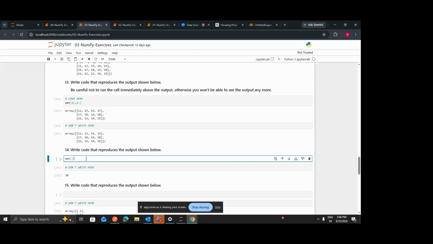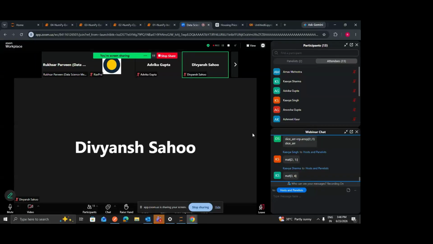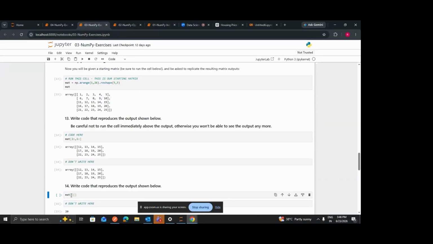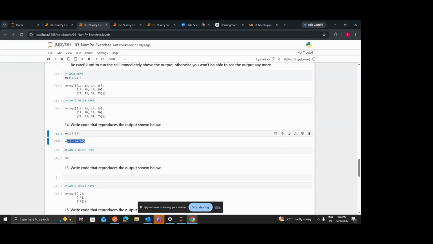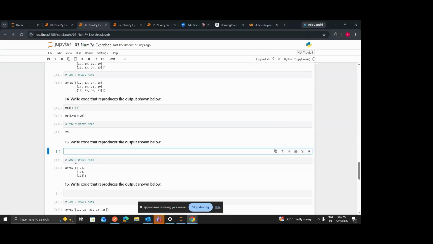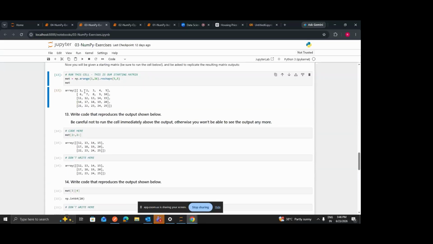Tell me which row and which column. Third row, fourth column. Okay, so this is done. Now you have to select this 2, 7, and 12. You can see this is the original matrix. How can you do this? How can you select these three rows and only this one column?